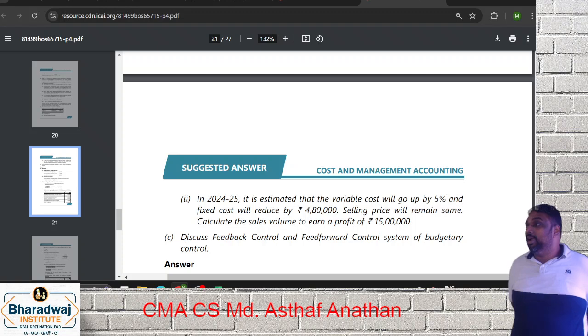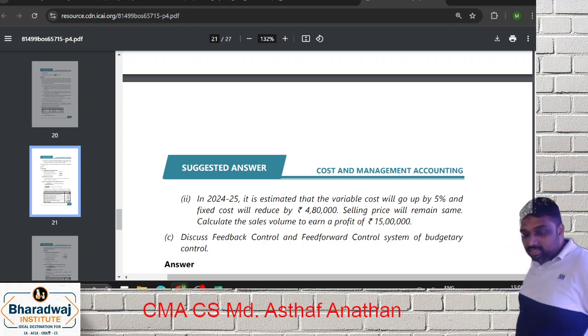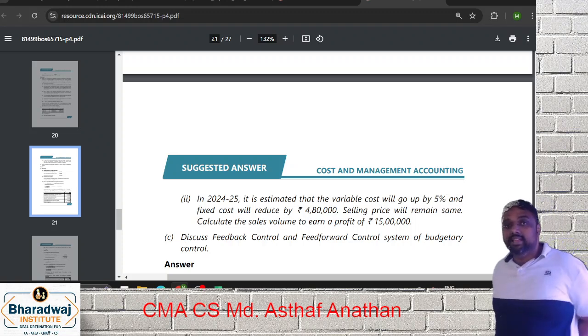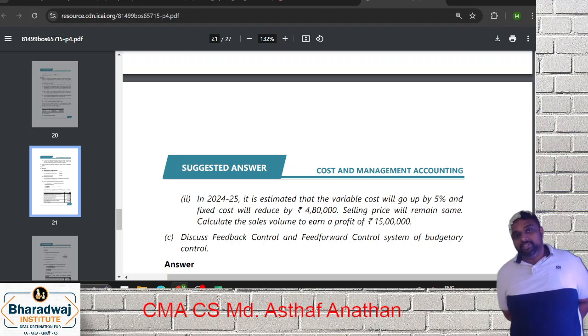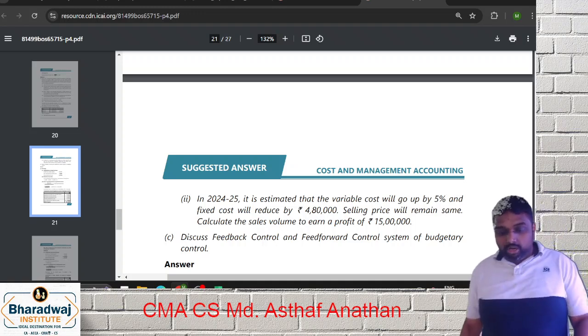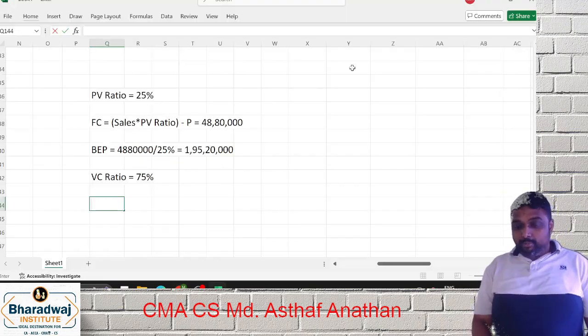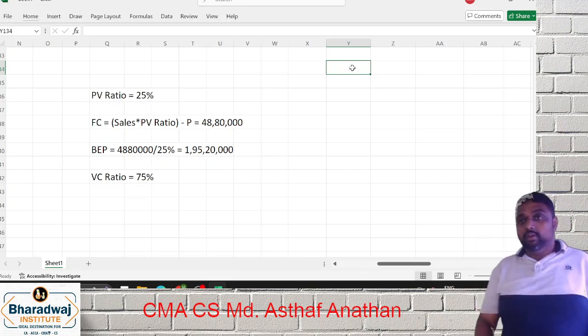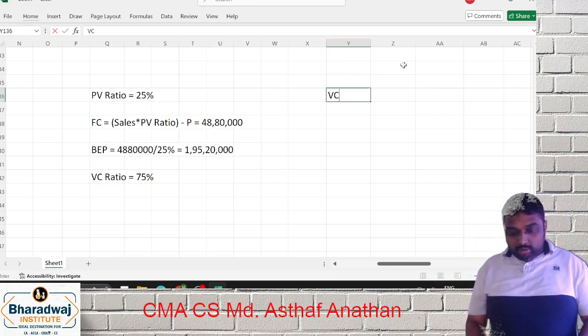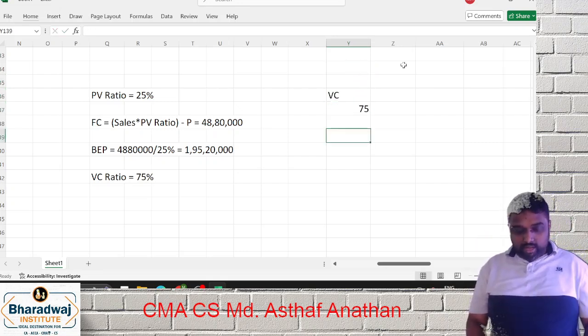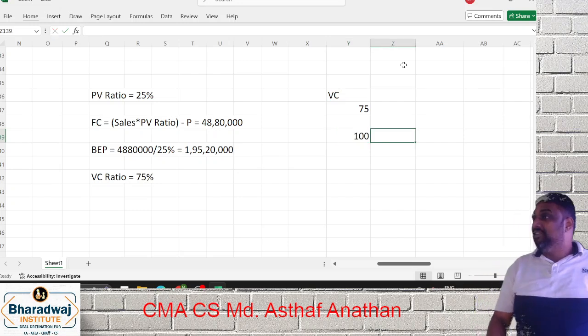This is the point I told you. If variable cost or sales changes, PV ratio will change. So you have a simple point: you can find out the new PV ratio. How can you do the new PV ratio? Very, very simple. That is what I'm going to tell you in 2 seconds. Are you ready, friends? Your variable cost right now is 75. Your sale is 100.